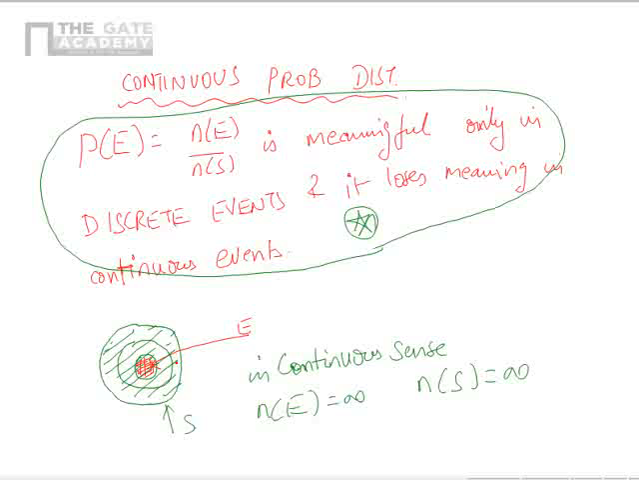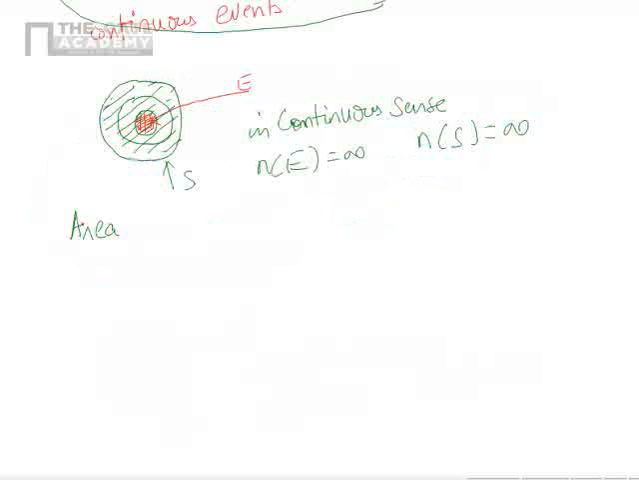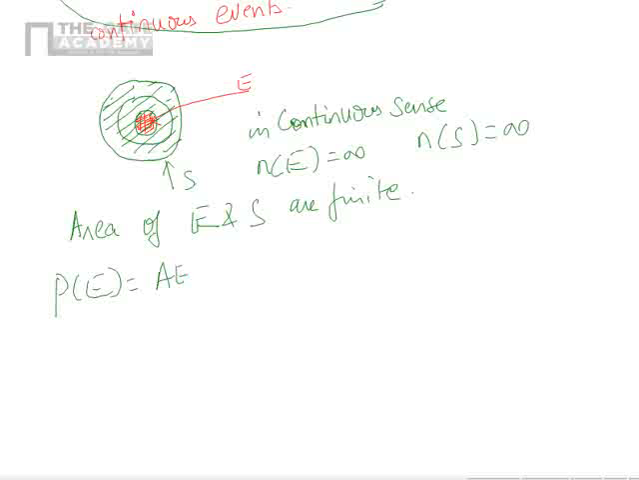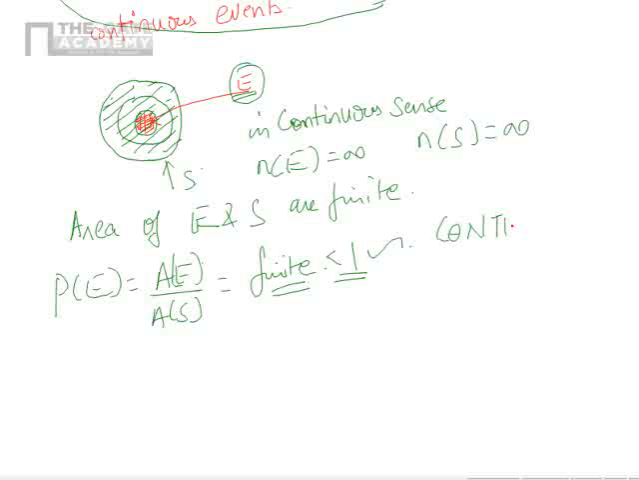But observe, if I treat this as area, the areas of E and S are finite. So I can call probability of E as area of E divided by area of S. This is a finite value. Correct? And definitely area of E is a proper subset of S. So this value will be less than 1 and it is meaningful in the probability sense. So this is how probability is defined in the continuous sense.